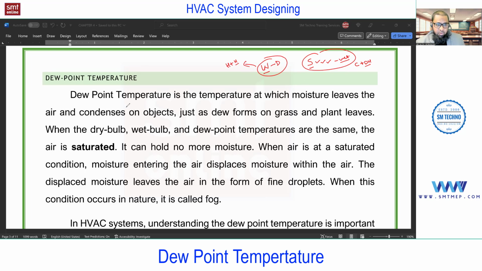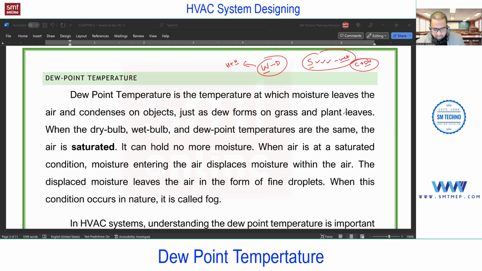Again, this is related to dew point temperature. Apart from this, dew point temperature is important for the vapor compression cycle also. Now one more point here. In summer, do we require cool and dry air or cool and moist air? Cool and dry air, because we require cooling and dehumidification. So this cool and dry air you can expect through the evaporator coil. I'm talking about the vapor compression cycle.